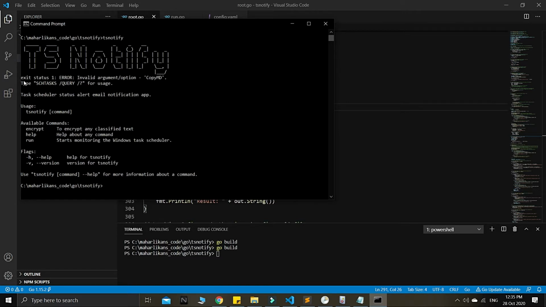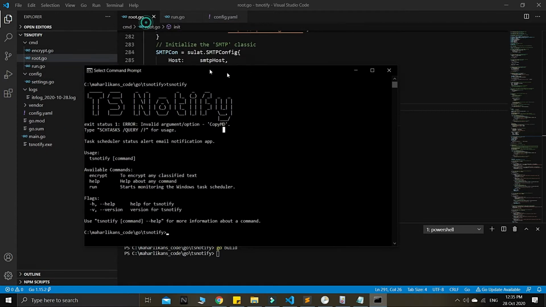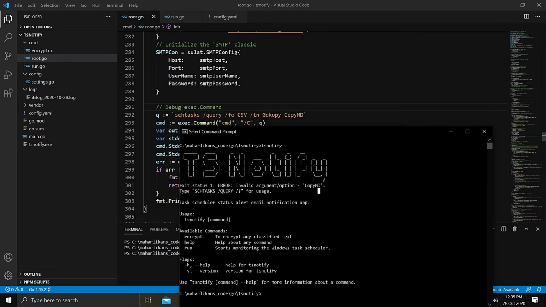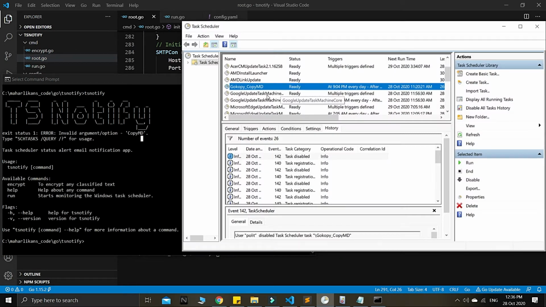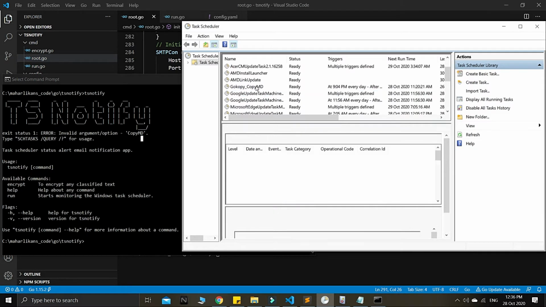there is an exit status 1, which is an invalid argument option, which is the copy md. This copy md is from here. This go copy, then there is a white space in between. The exec command treats this as another argument or another command for this SC task query. So right now there is some limitation when you create the task item here. This one is just a naming.